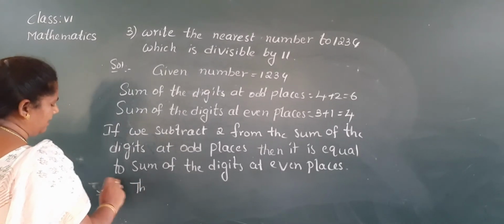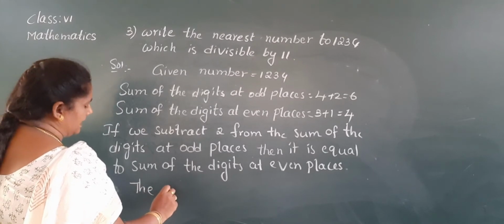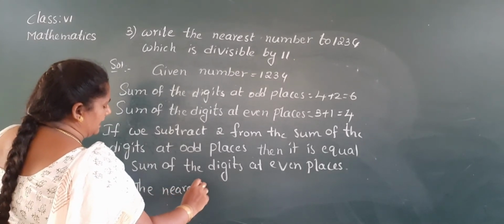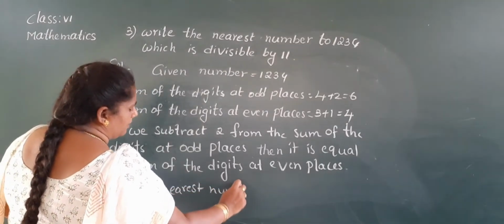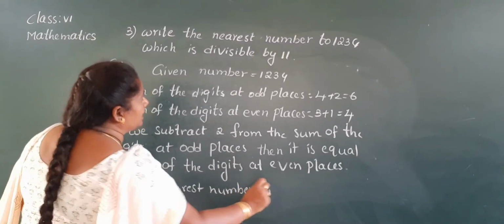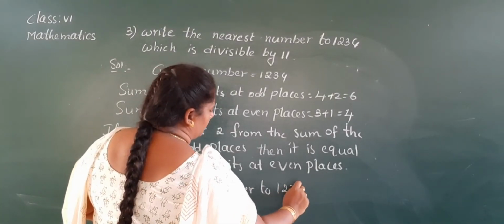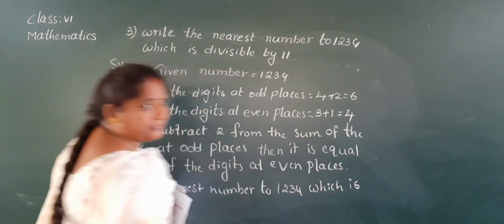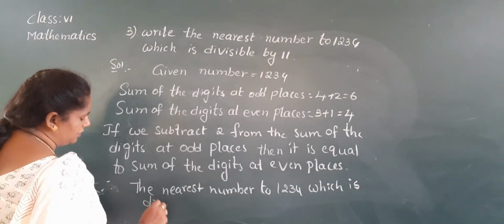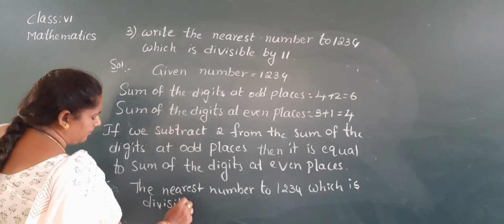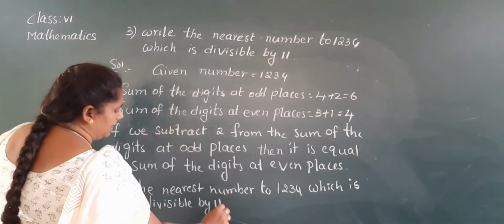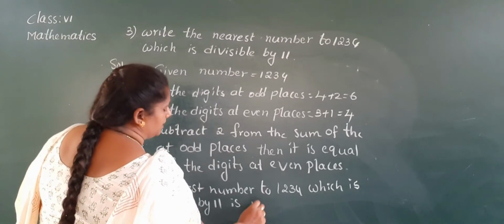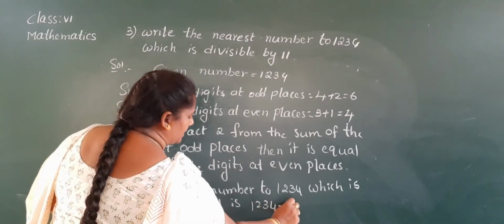And now, therefore, the nearest number to 1234 which is divisible by 11 is 1234 minus 2.